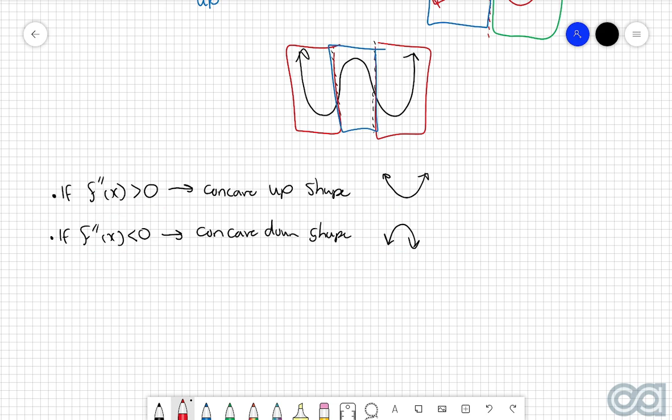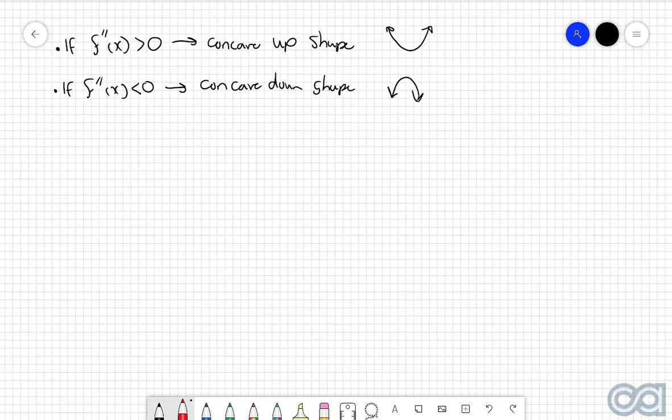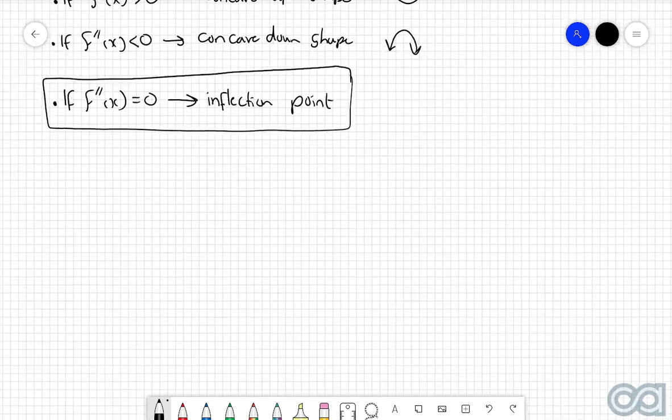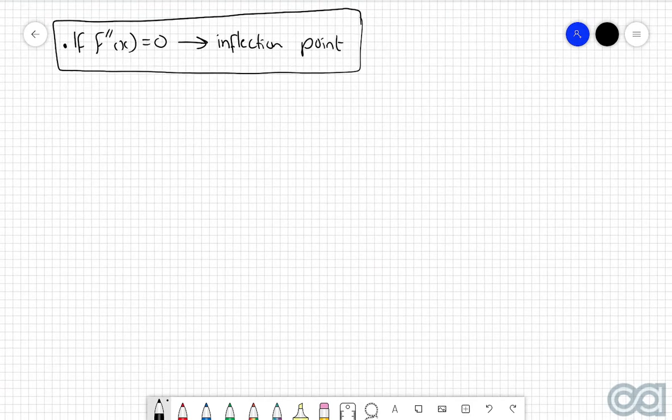The interesting case that we're now going to be looking at, though, is what happens when f double dash of x is equal to 0. When we have the second derivative equal to 0, we have what is called a point of inflection, or an inflection point. The really important thing to understand about inflection points is that you've got two different types, and they both look very, very different, and they both can represent very, very different things. So the first one that we're going to look at is something called a non-stationary inflection.